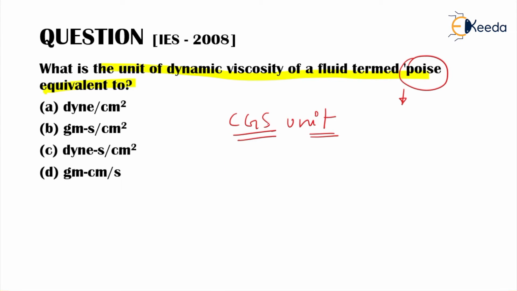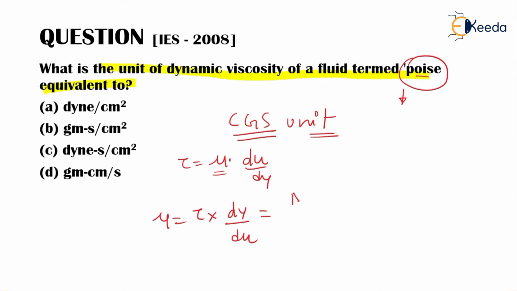Now dynamic viscosity in CGS unit, what can we write? Again, the expression for it was tau is equal to mu, that is dynamic viscosity, du over dy. So mu can be written as tau multiplied by dy over du, where the tau value will be in poise or CGS unit.